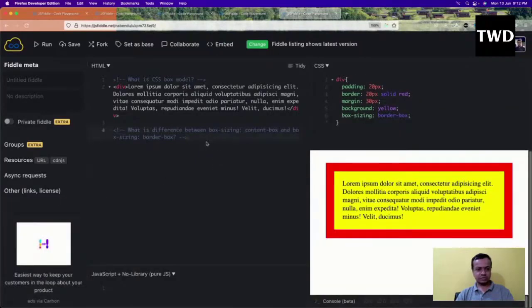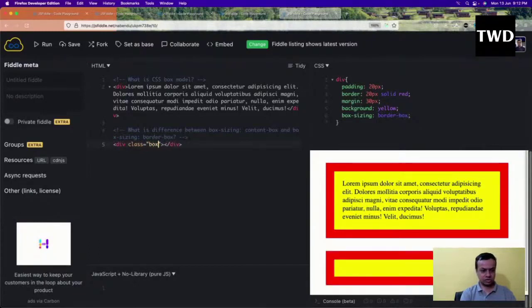Wait a second, I'm going to make another div with the class box-sizing box model.